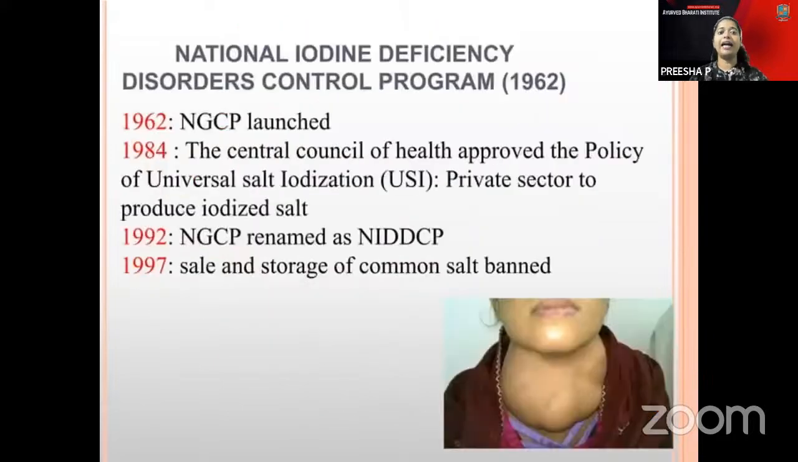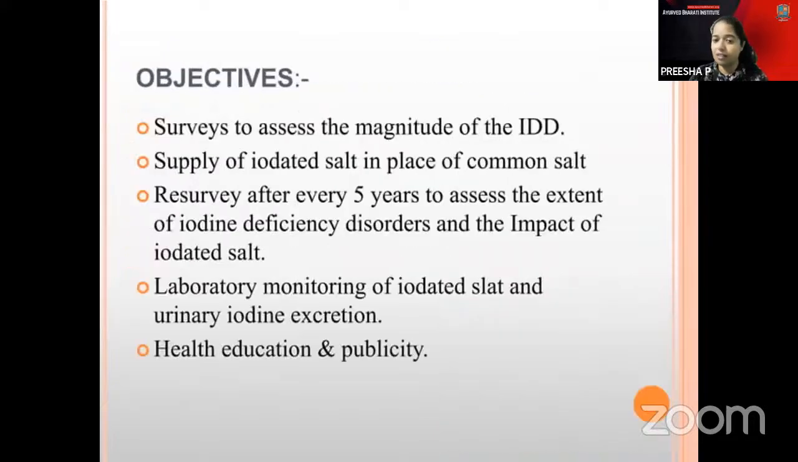Then there is the National Iodine Deficiency Control Program. This was in the year 1962. The National Goiter Control Program was launched, and it was later changed into the National Iodine Deficiency Disorders Control Program, mainly the goiter control program. Common salt was banned, and there was production of iodized salt and universal salt iodization. Every 5 years this is surveyed, and health education and publicity are also done.